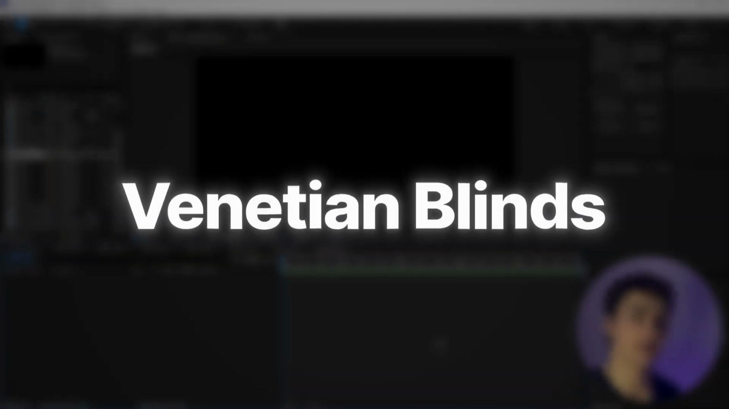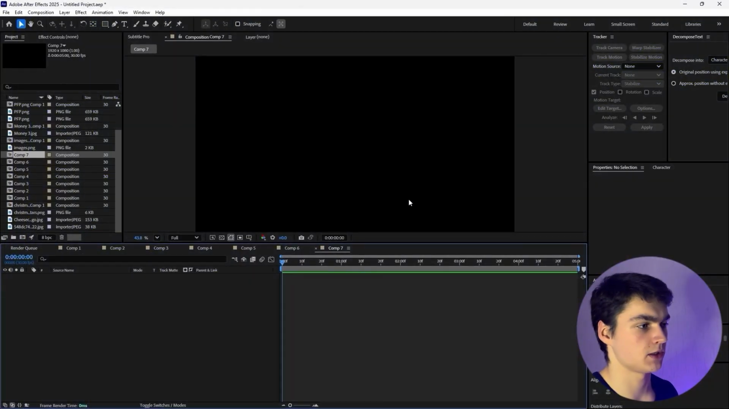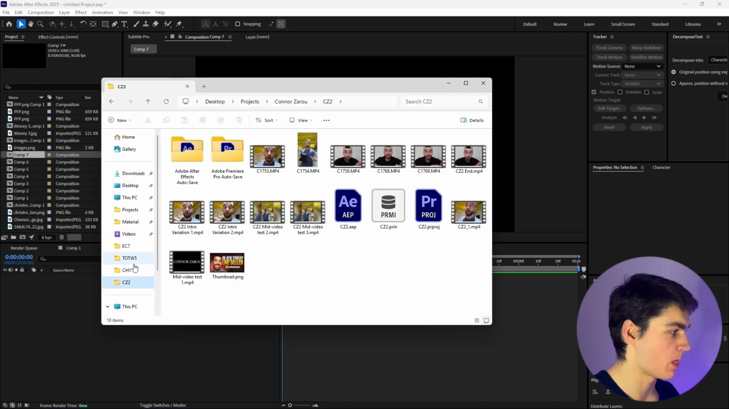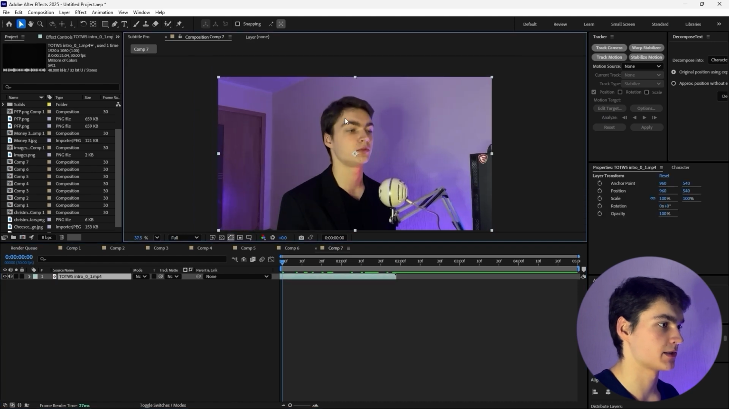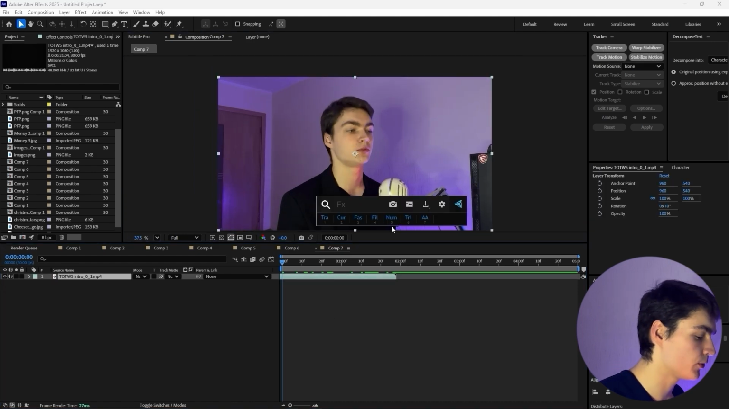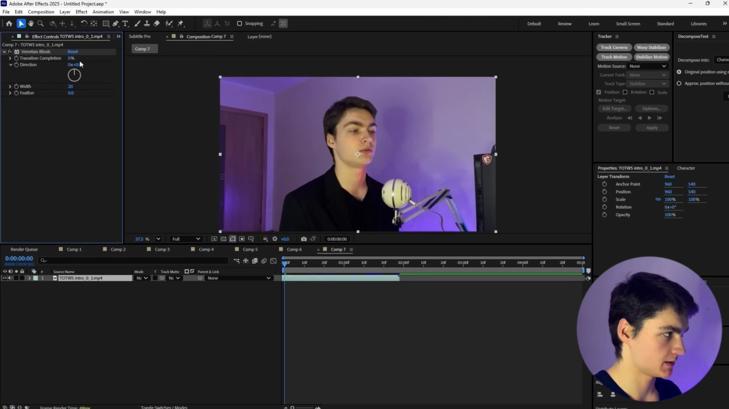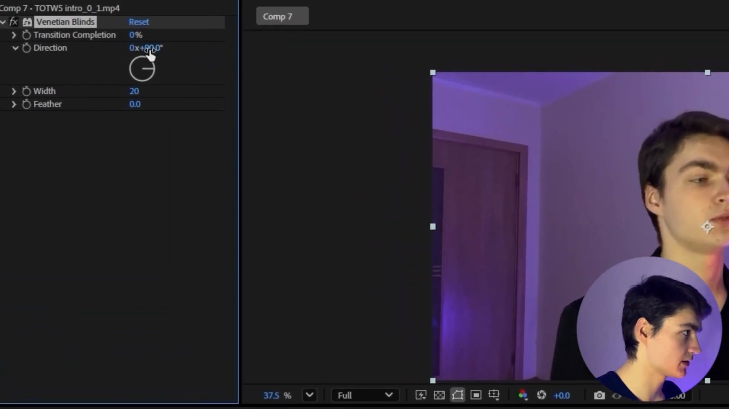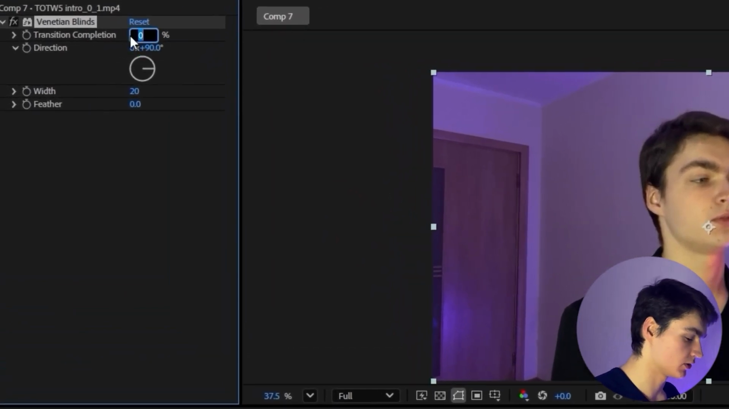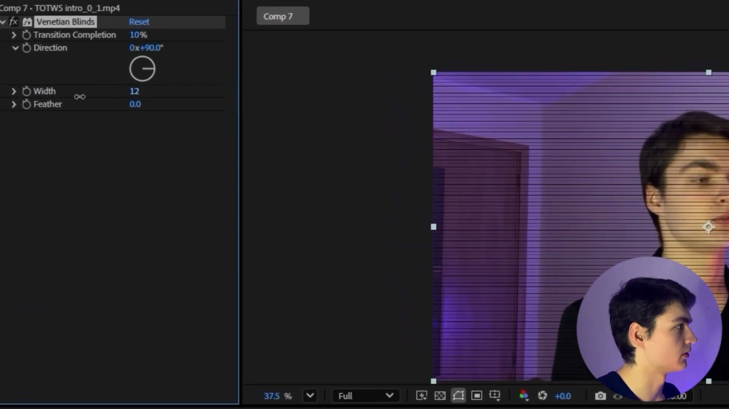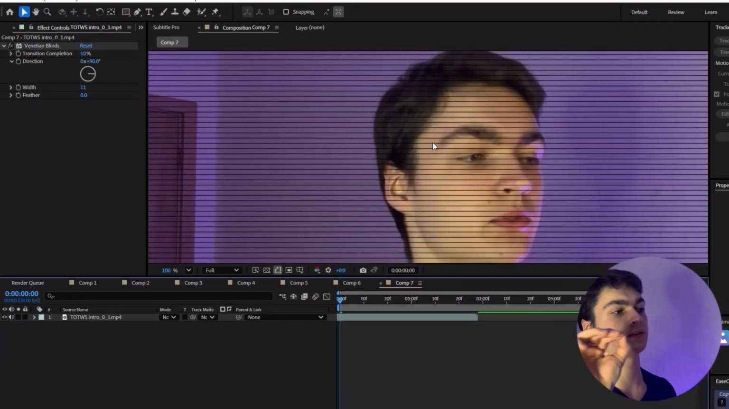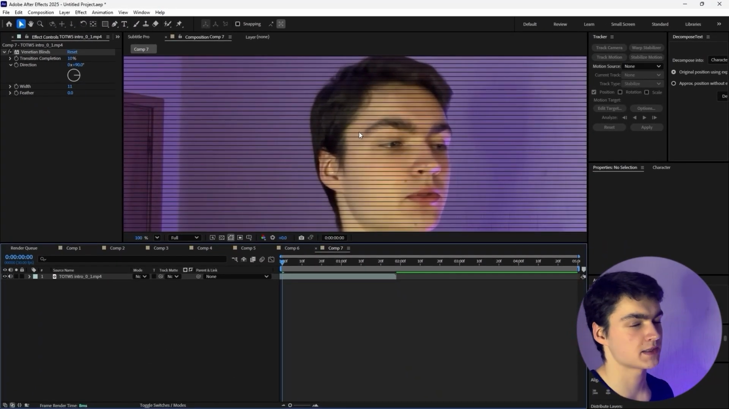Next effect is called Venetian blinds. There's one specific use I use it with, which is to create a VHS style footage. So let's say I'm going to be using the same exact video of mine. If we apply Venetian blinds and set the settings to 90 degrees, transition completion to 10%, and make width a little bit less, you can see that there's these lines that are quite similar to ones that you see on old TVs.